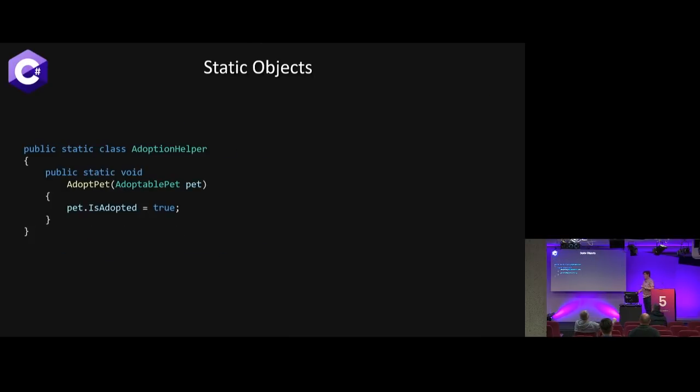Now for the not so object-oriented side of it, the things people usually try to avoid, the concept of statics and stuff like that, right? So to make something static in C#, we just throw the static keyword in front of it, and now it can be accessed in a static way. We can just say adoption helper.adopt pet, and we're good to go.